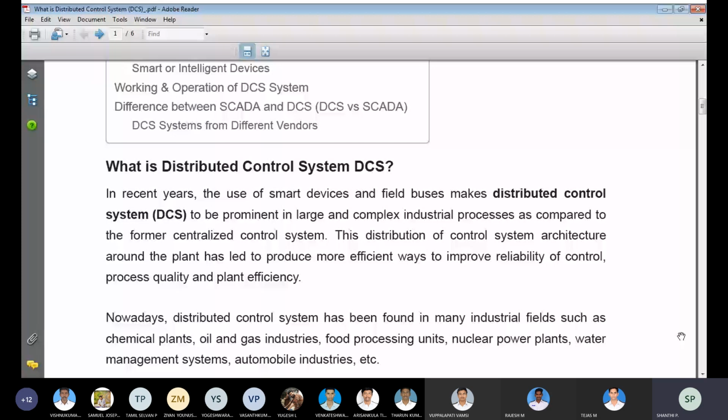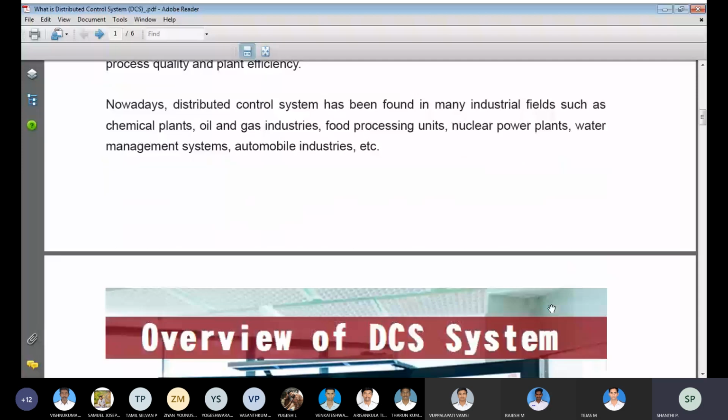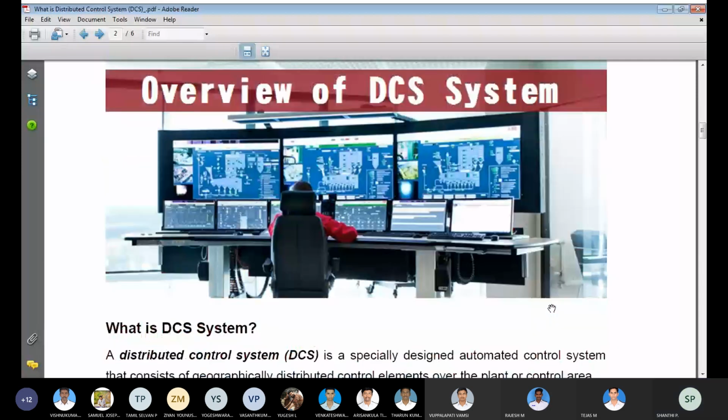This operation is used in ship applications, chemical plants, oil and gas industries, food processing units, nuclear power plants, water management systems and automobile industries. The places include steam power control, generator fault failure, pressure controls and air purifiers. All these places utilize the distribution control system, with many types of sensors. This is an overview of the distribution control system.